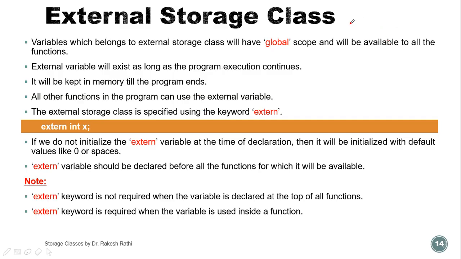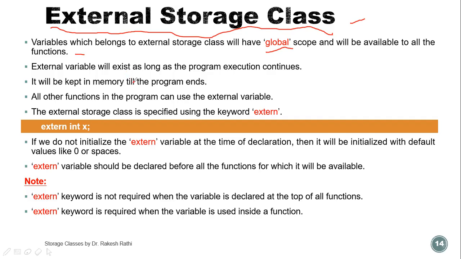Now next is the external storage class. In other words, we can say global storage. A variable which belongs to the external storage class will have global scope and will be available to all the functions in the program.